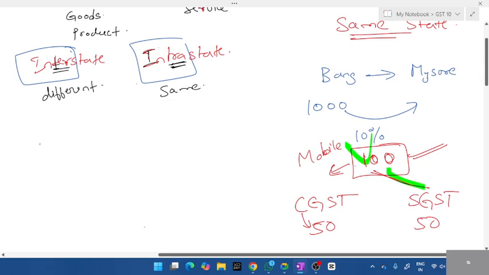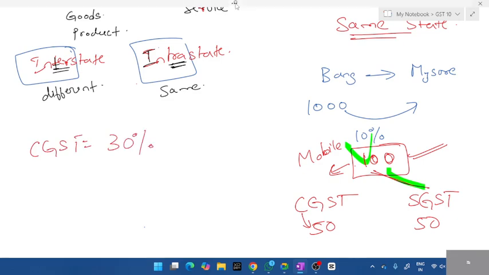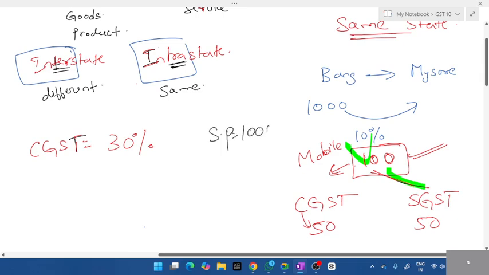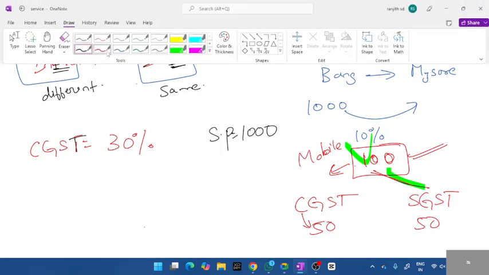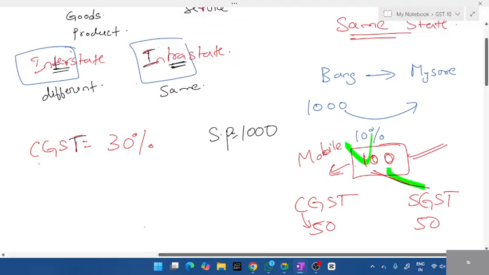Okay. Now, I say CGST is equal to 30%. And the cost price of the product is... CGST is 30%. And let me see, the selling price is equal to 1000. What is the word mentioned here, students? What type of tax is mentioned? In total, we have three types: IGST, CGST, SGST.